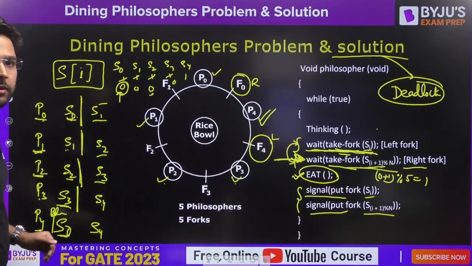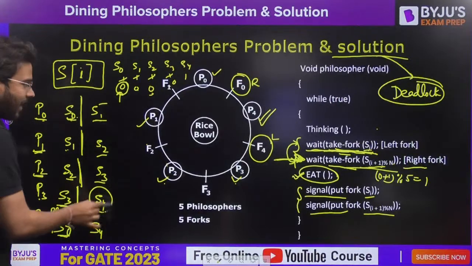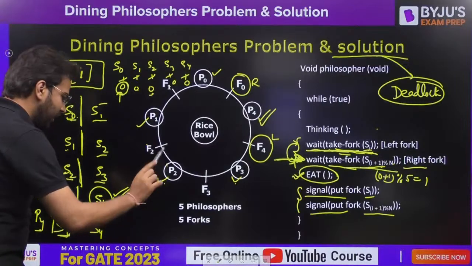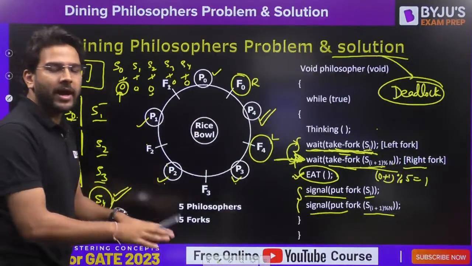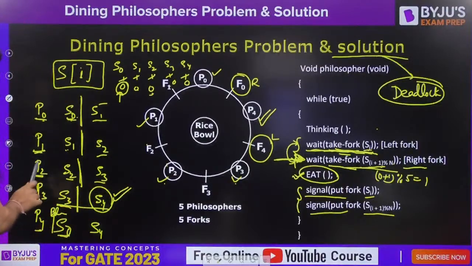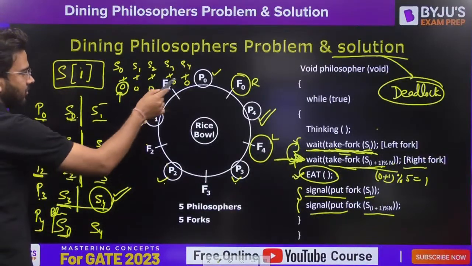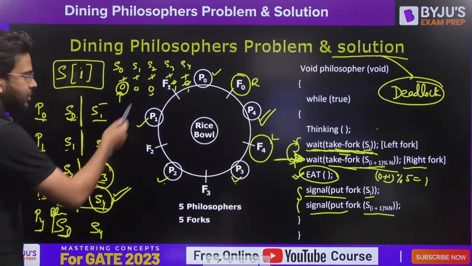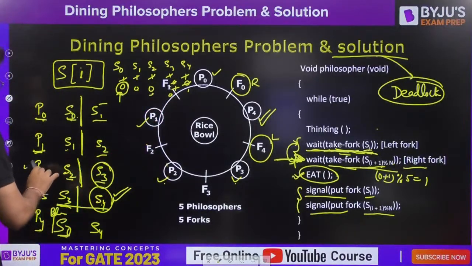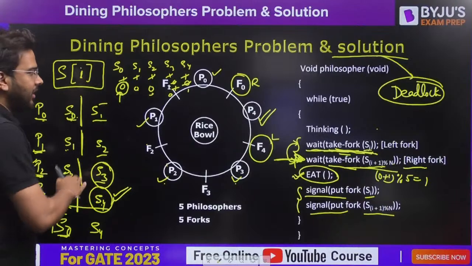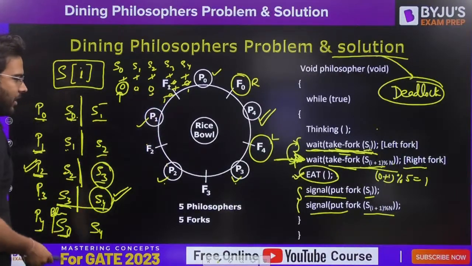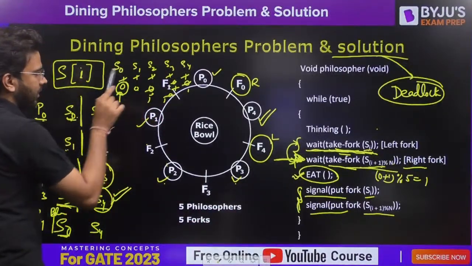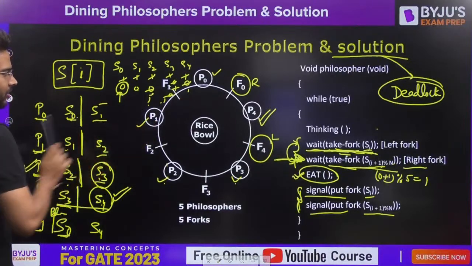Now let's come back to P3 philosopher. P3, S4 value is still 1. That means it is going to perform wait operation, making it 0. P3 will perform eating and it will place both the forks back to the dining table. And then what about P2? S3 value is 1. When it is going to place it back, the value will become 1. P2 will be able to execute wait operation on S3. It is going to make it 0. So P2 will also perform eating operation and it is going to place it back. So it is going to make it 1 because signal operation it is going to perform both on S2 and S3. Now S2, S3, S4, all the values are 1.